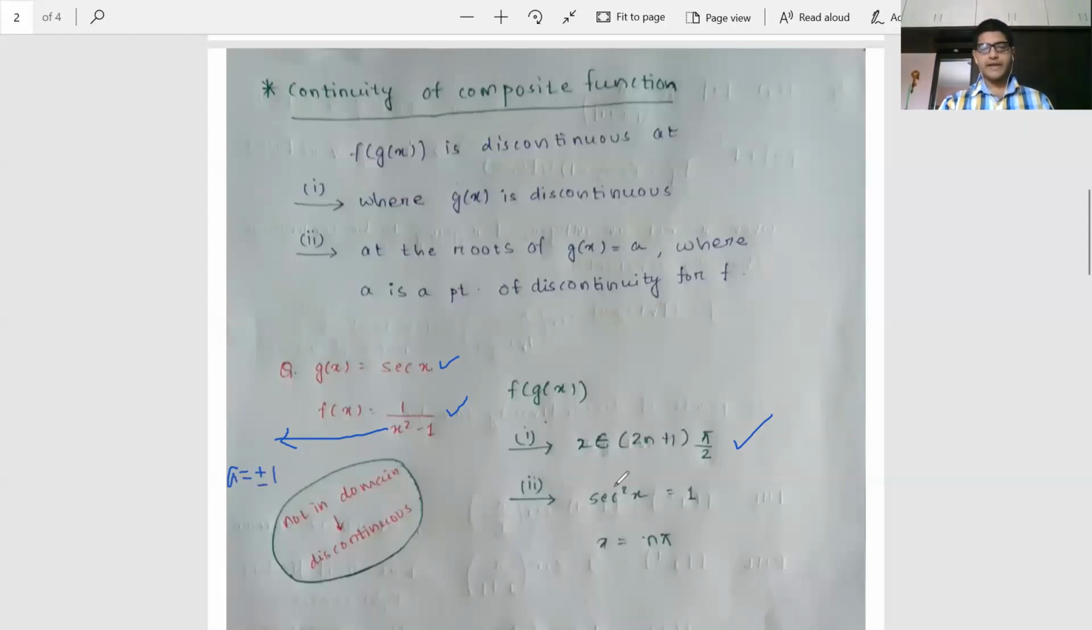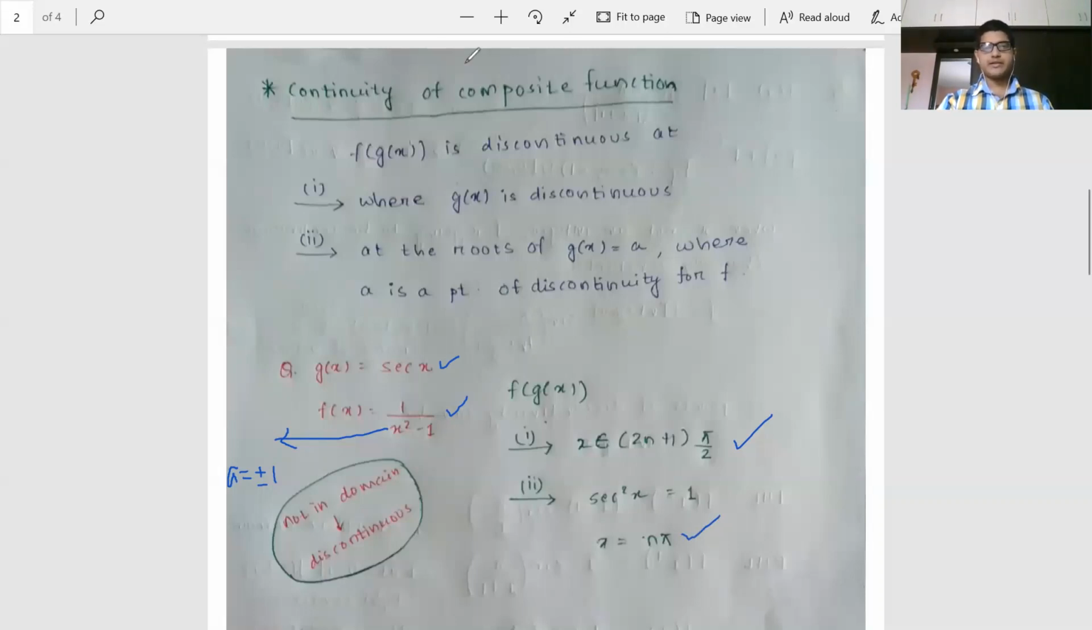So if g(x) is equal to a, meaning sec square x is equal to 1, at all those points also there would be discontinuity. Therefore sec square x equal to 1, the solution is x equal to n pi. Meaning basically cos x is also going to be plus minus 1 and therefore x equal to n pi.